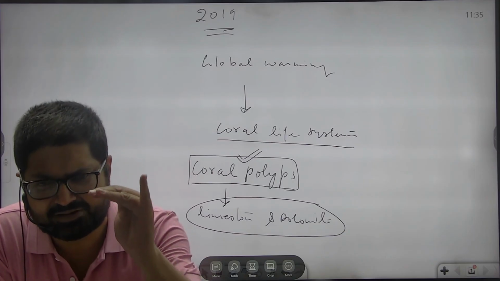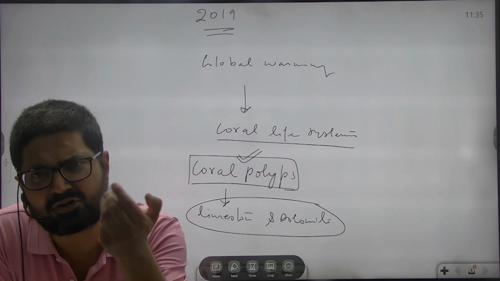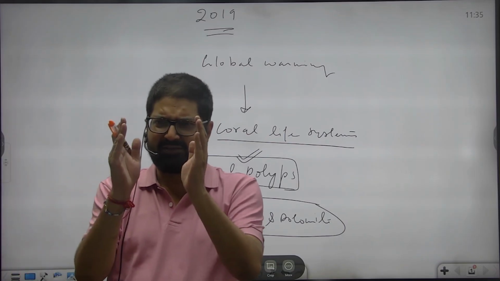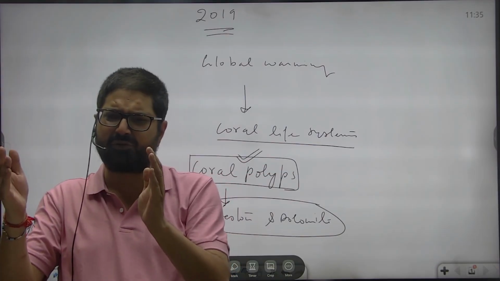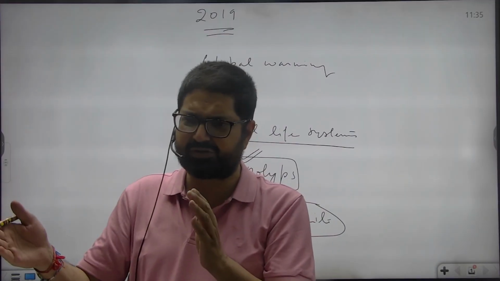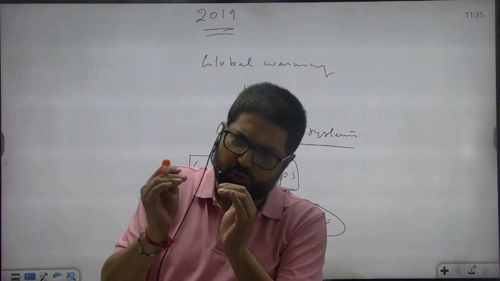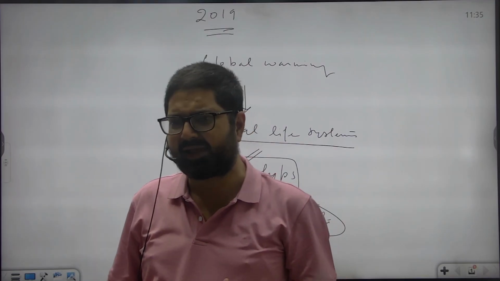If temperature goes down by 1 or 2 degrees for some duration, then also these coral polyps die. मतलब विदिन 20 डिग्री सेंटीग्रेड आइडियल टेम्परेचर है. इससे थोड़ा ज़्यादा बढ़ गया ड्यूरिंग समर हीट वेव्स, द टेम्परेचर ऑफ द ओशन राइजेस एंड दैट lead to bleaching. If the temperature goes down slightly by 1 or 2 degree, they undergo bleaching, they die.